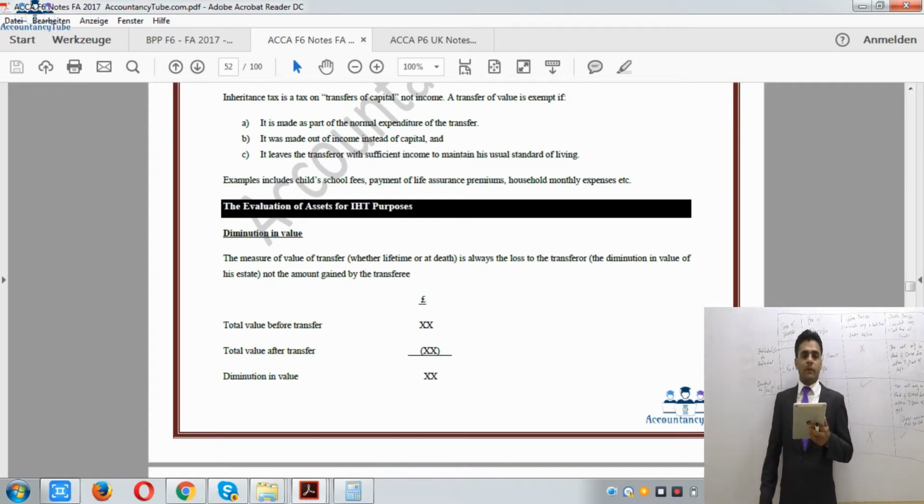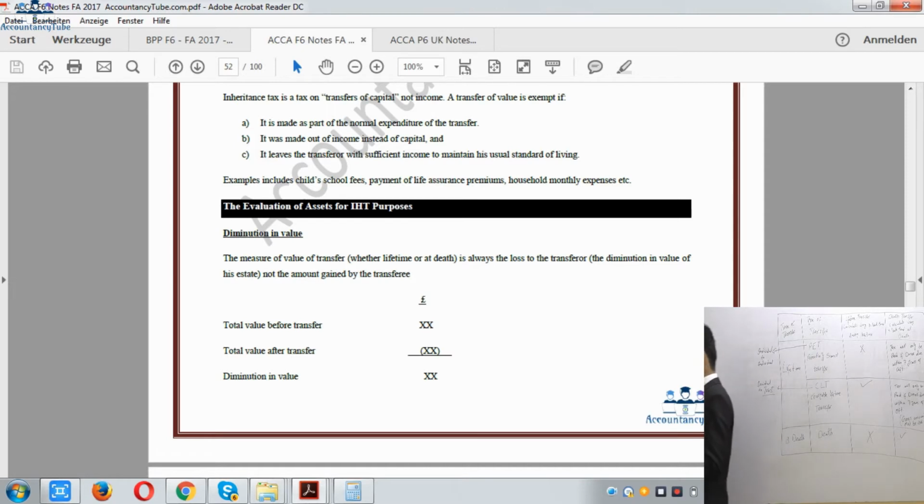Then you will have to identify why these are exempt, because it is normal expenditure of the transferor, or made out of income, or it leaves the transferor living his life as it was before.